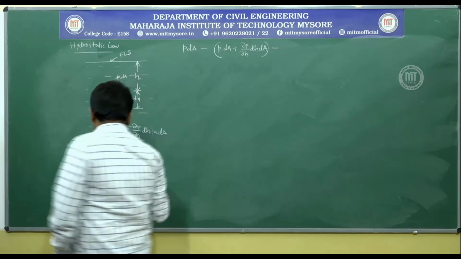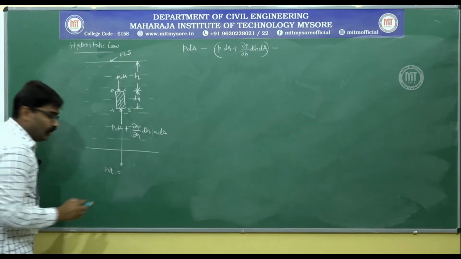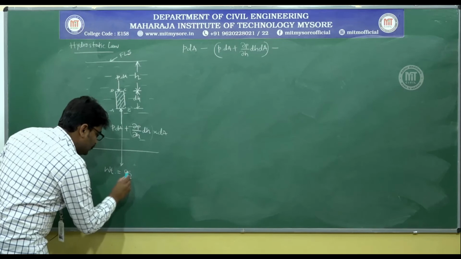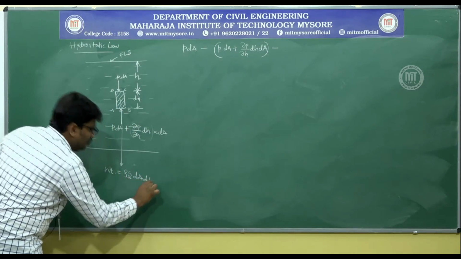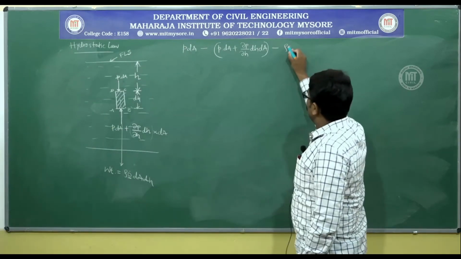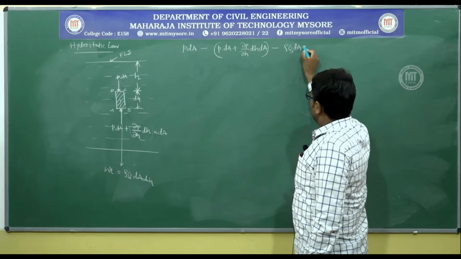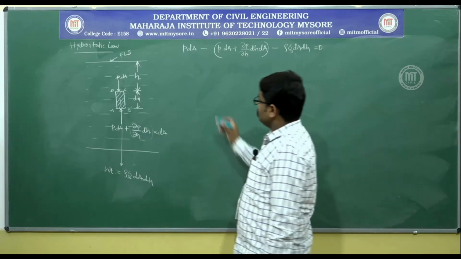So what is this? Self weight. Self weight is equal to specific weight into volume. What is specific weight? Rho g. What is volume? Area into other dimension, dA into dH. So this is minus rho g dA dH is equal to 0.